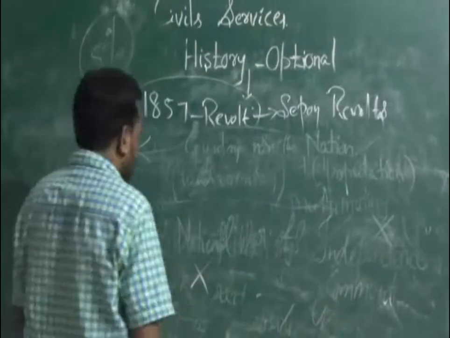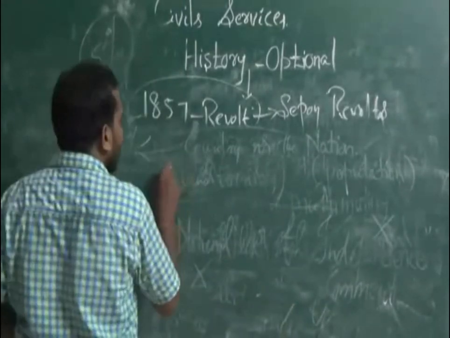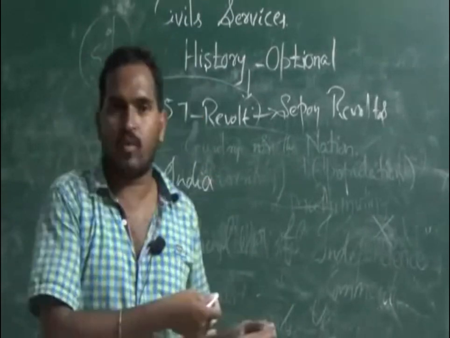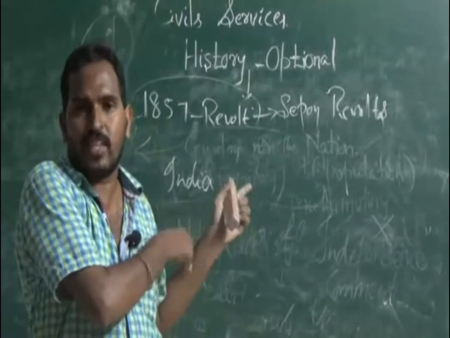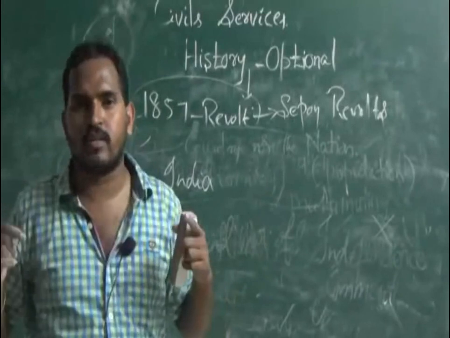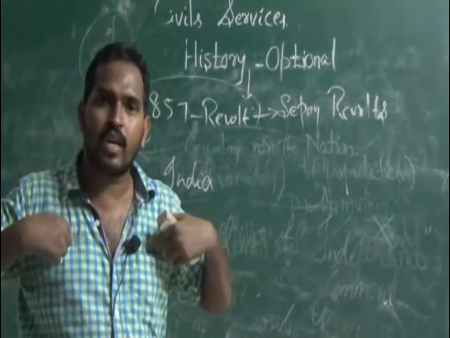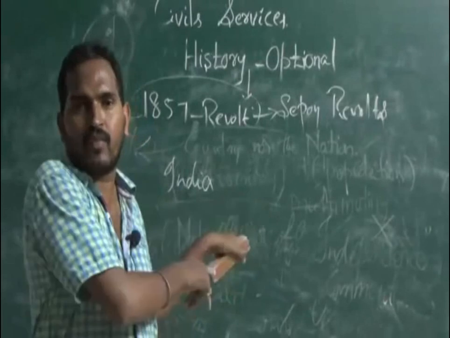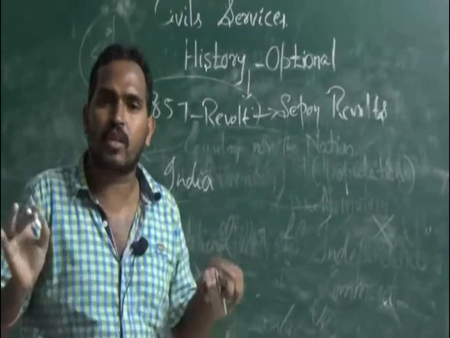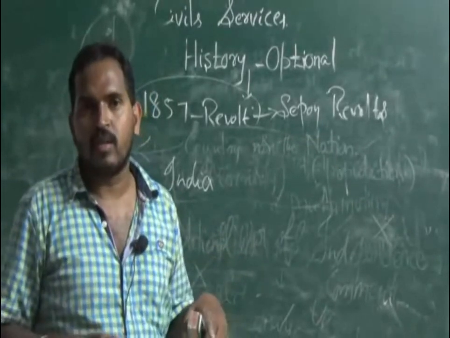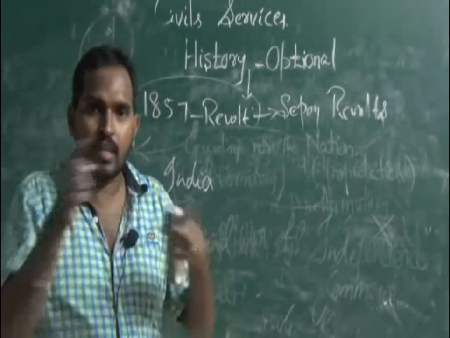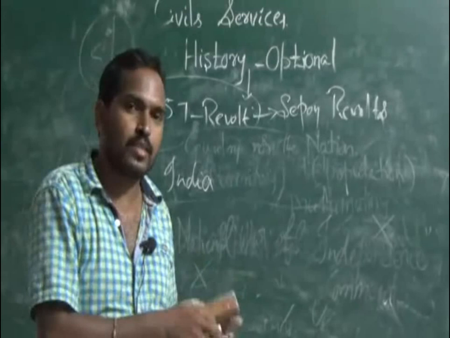See, one quotation will be there: Indian kings act as the breakwaters for this revolt. That was the quotation given by one of the British officers. Indian kings acted as the breakwaters only, meaning our Indian kings suppressed this revolt. Only 5% of the kings participated, and the remaining 95% didn't participate. The Britishers took the help of other kings and suppressed this revolt. That is the thing here.